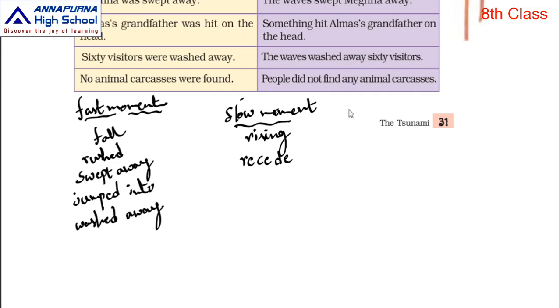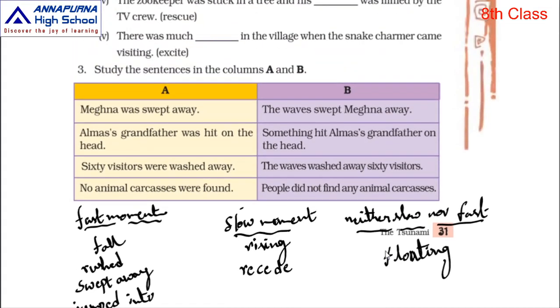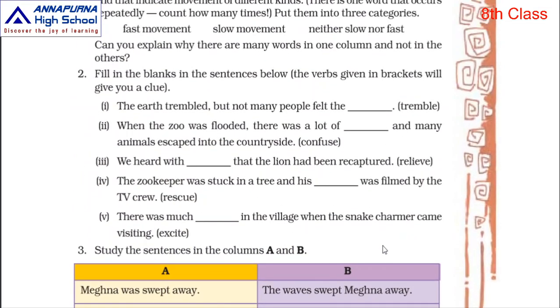Next, third column, neither slow, N-E-I-T-H-E-R, neither slow nor fast. What are the words? Only one word is there, floating, F-L-O-A-T-I-N-G, floating. So these are the words which you need to see. When you read the textbook, you have to identify them. Okay children, now this is the one topic. Now let us come to the last topic of the lesson.